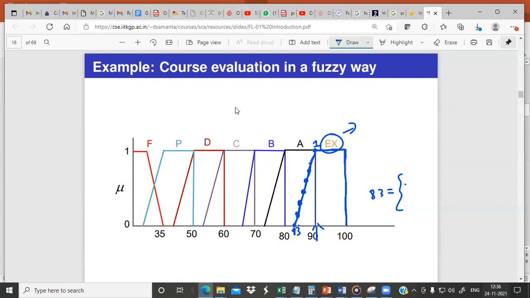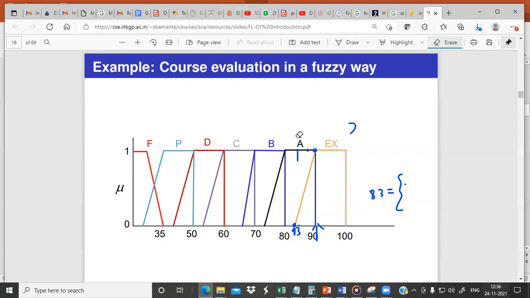At the same time they will also have a membership value of 1 for the class of A. So anything greater than 83 and less than 90, they already have a membership value of 1 in class A. So this can be drawn like this also, because they are surely in class A, but to some degree they are also in class EX. That is what this diagram represents.